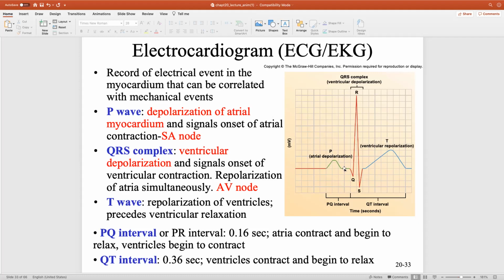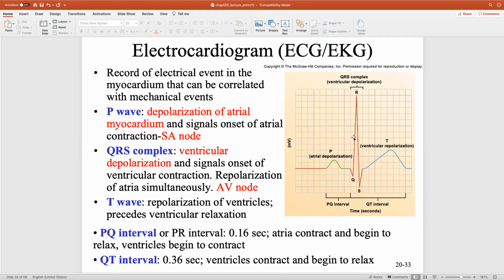So what else does a P wave measure? It measures atrial depolarization. But why does the atria depolarize? The atria depolarize because they receive the message to depolarize from our pacemaker, our SA node. The presence of the P wave is a sign that the SA node is functional. If the SA node is not working, you will have a very, very spread out P wave or even an absent P wave. Now, that's just for atrial depolarization.